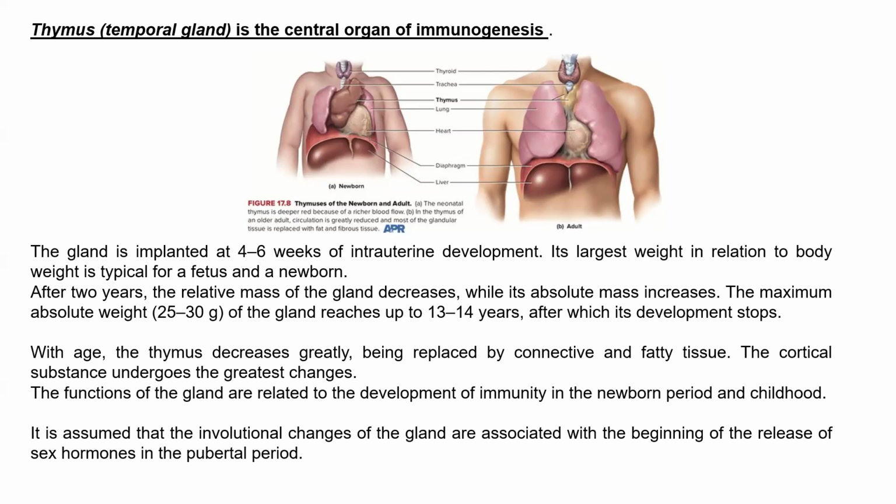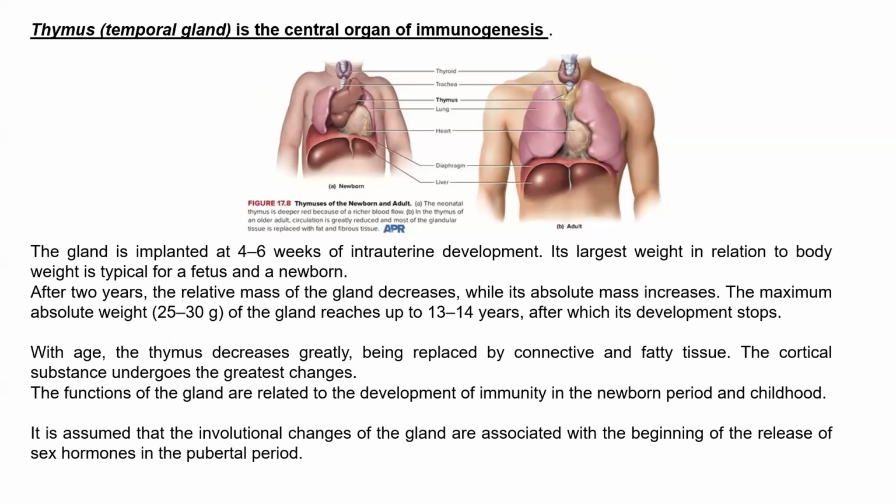One more gland is the thymus. The thymus, this temporal gland, is a central organ of immunogenesis. The gland is implanted at 4-6 weeks of intrauterine development. The largest weight in relation to body weight is typical for the fetus and newborn. After 2 years, the relative mass of the gland decreases while its absolute mass increases. The maximum absolute weight, 25-30 grams, is reached by 13-14 years, after which its development stops.